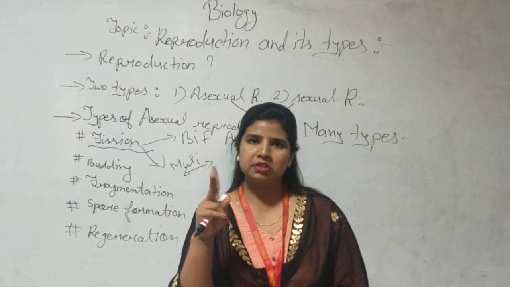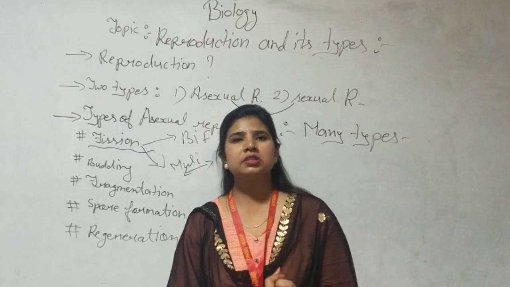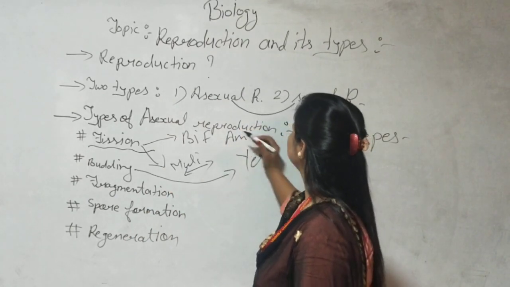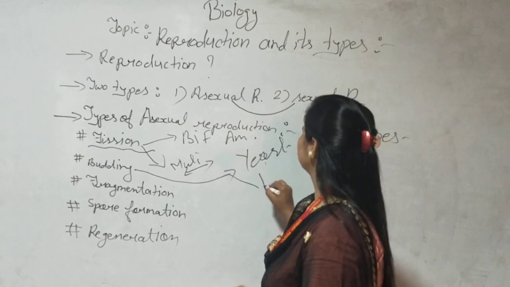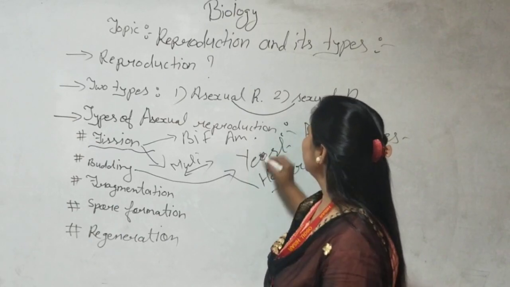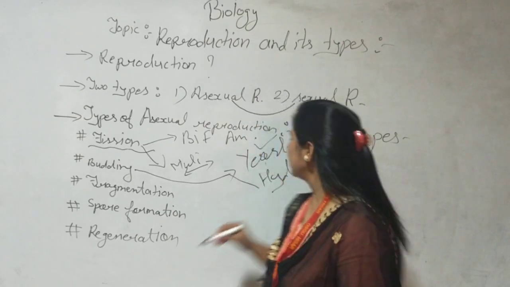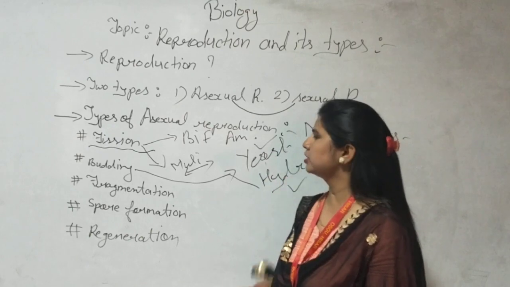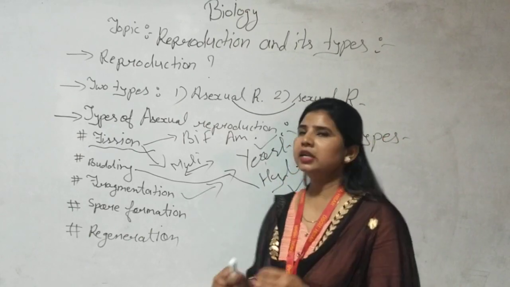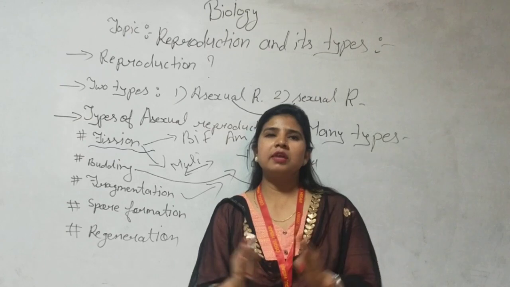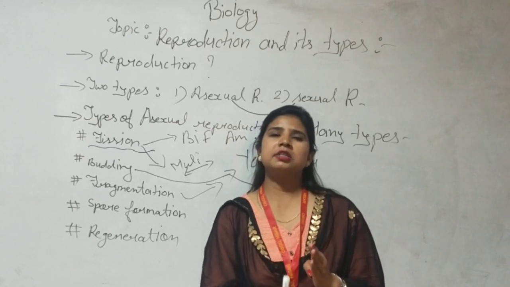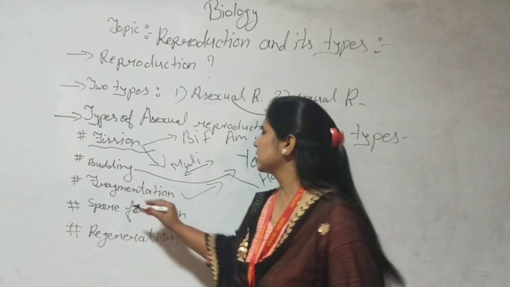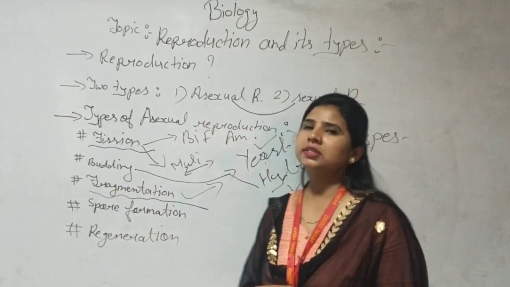There are two organisms here: one is yeast and second is hydra. So budding is found in two organisms, yeast and hydra. And the difference is that yeast is unicellular and hydra is multicellular. Fragmentation is again a breakdown of the body, meaning whenever a mature parent breaks its body part and that body part grows into a new individual, it comes under fragmentation, an asexual reproduction.